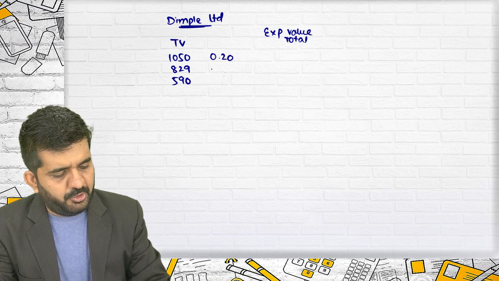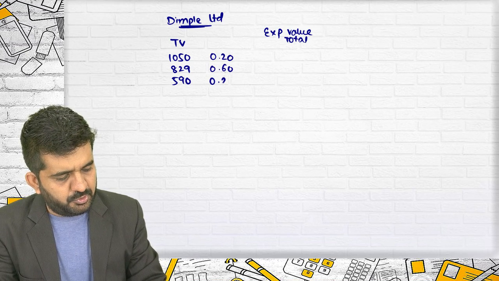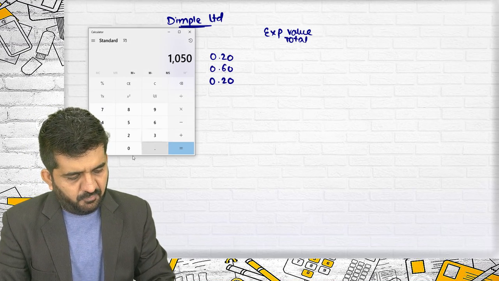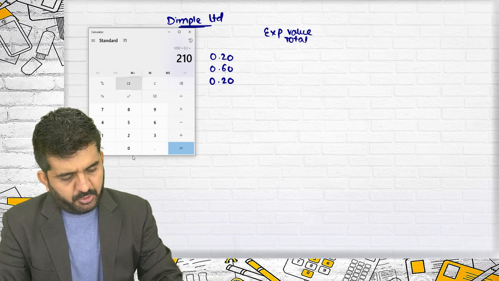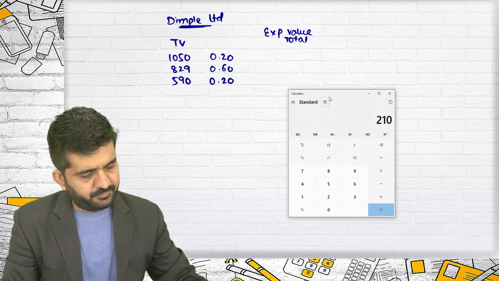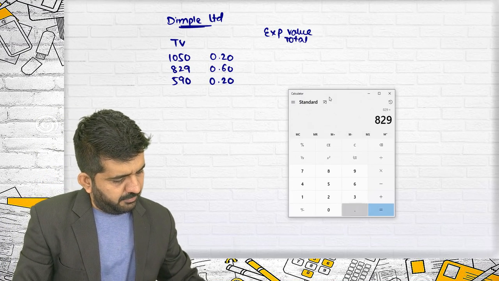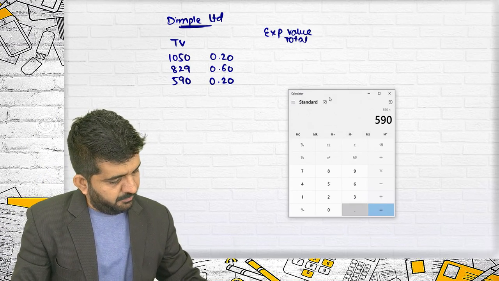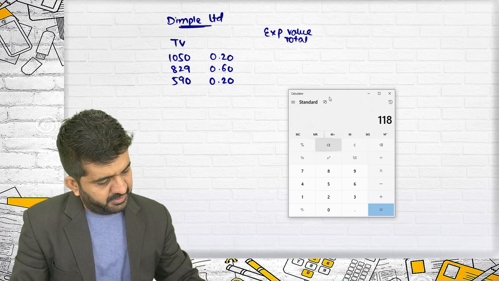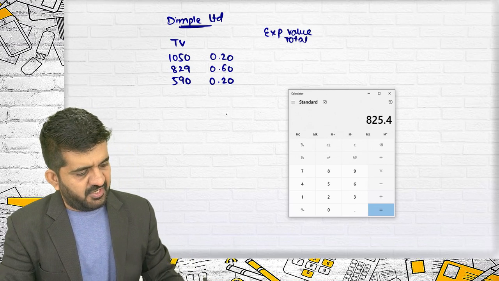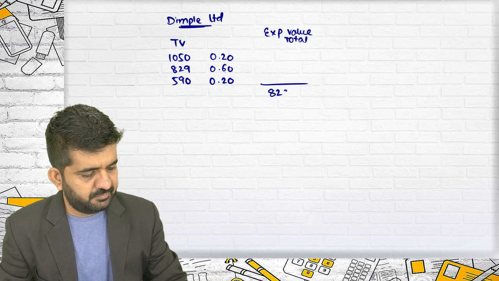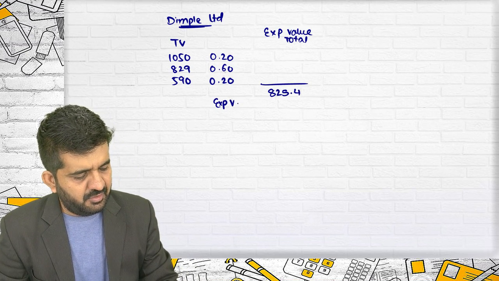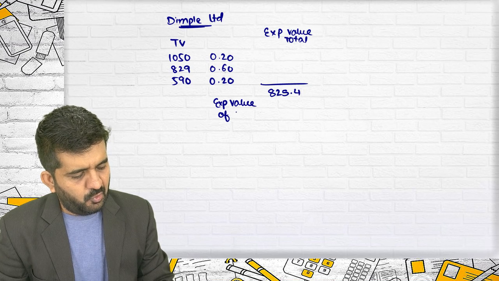This is 0.20, 0.60 and 0.20. It is 1050 multiplied by 0.2 plus 825 multiplied by 0.6 plus 590 multiplied by 0.2, which is 825.4. Expected value of total.